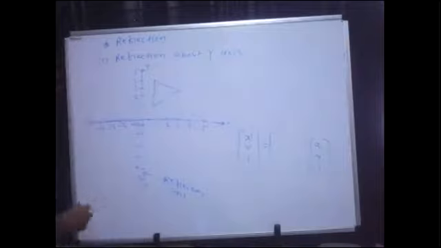Then where will I get the reflected object? Yes, correct. In the second quadrant, I will get the reflected object. So let's say I am getting the reflected object here.